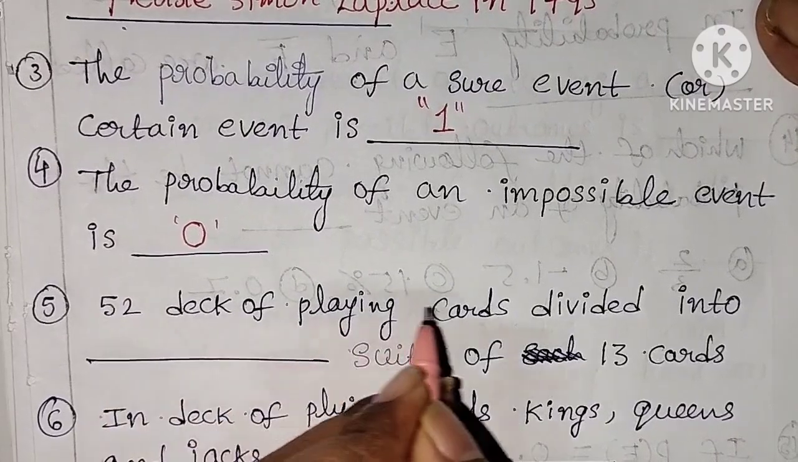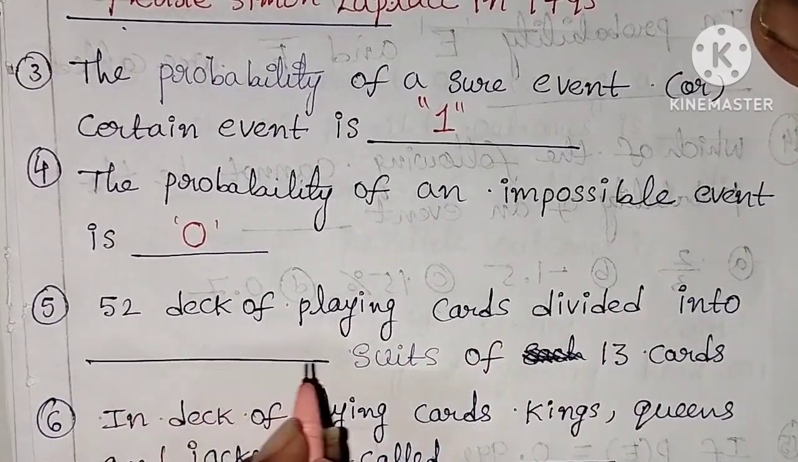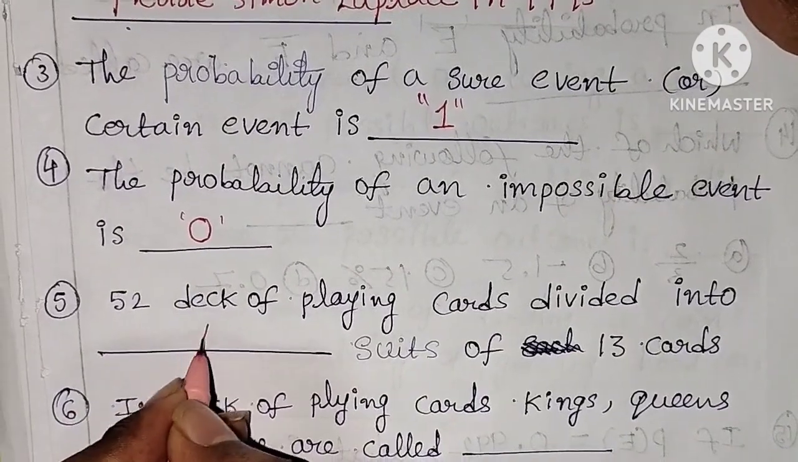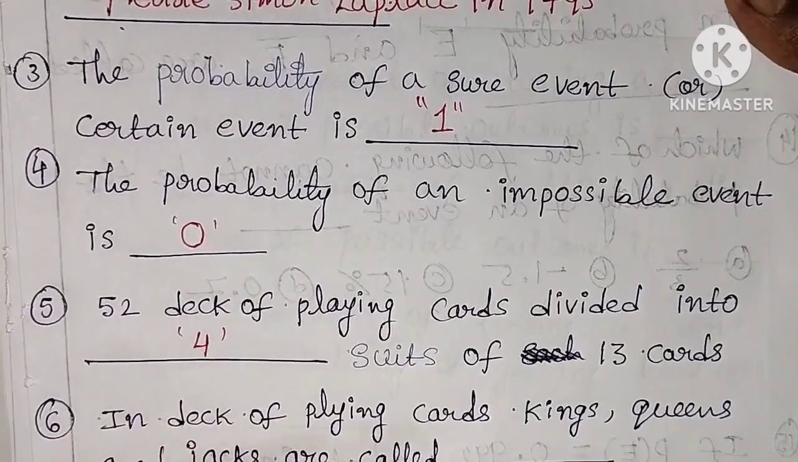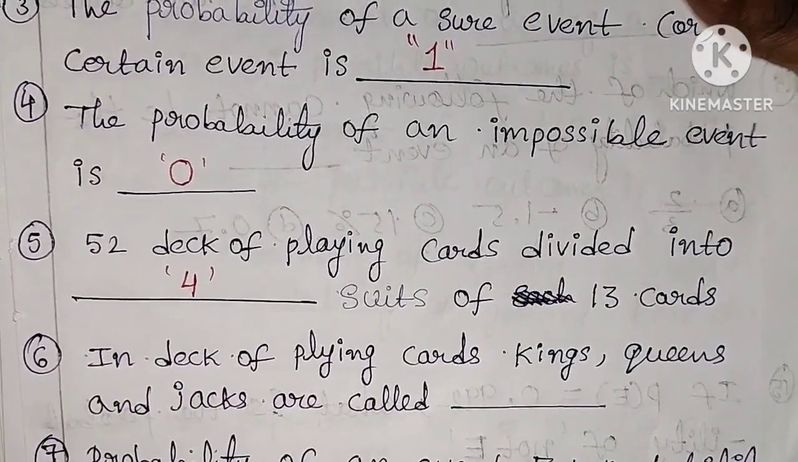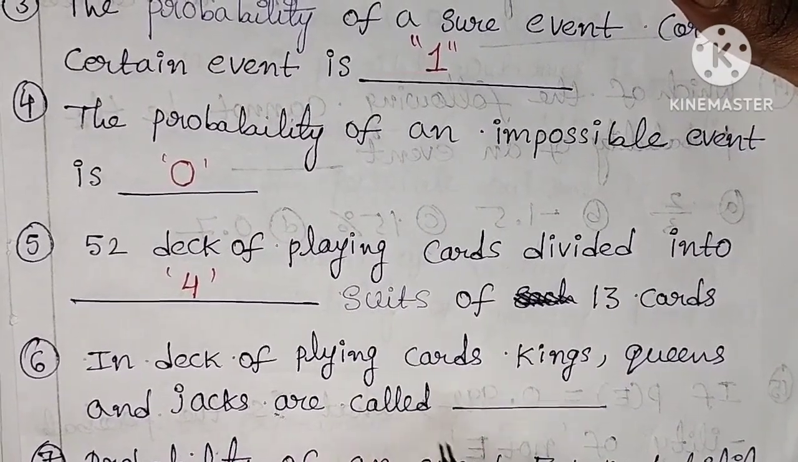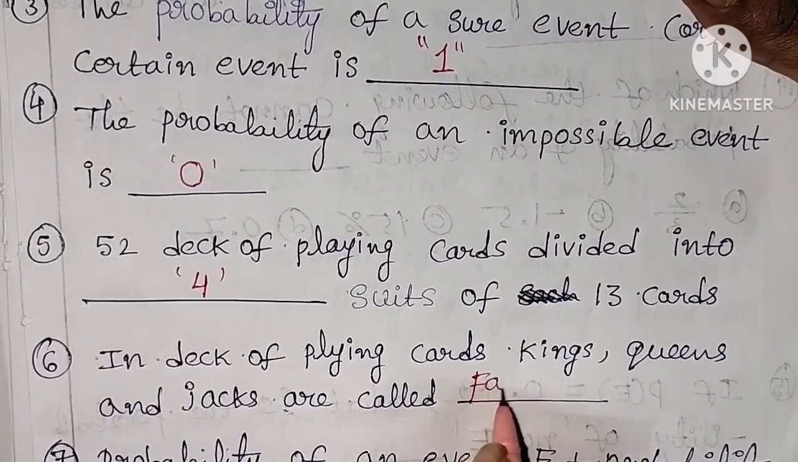A deck of 52 playing cards is divided into suits of 13 cards. How many suits? 4 suits. In a deck of playing cards, kings, queens and jacks are called face cards.